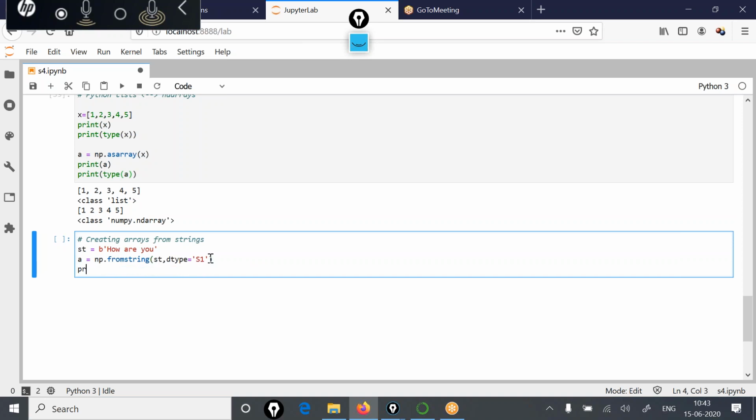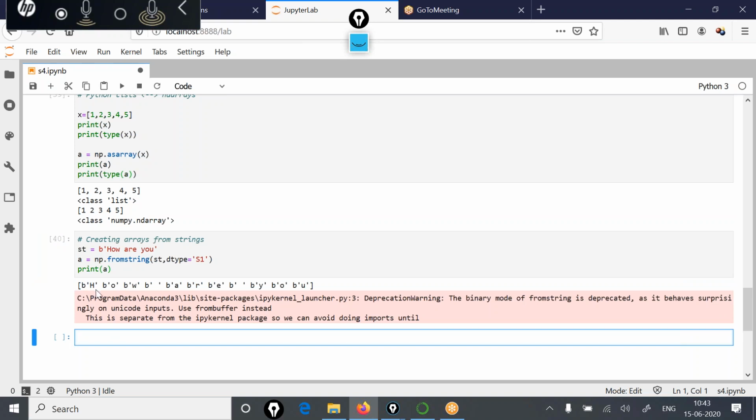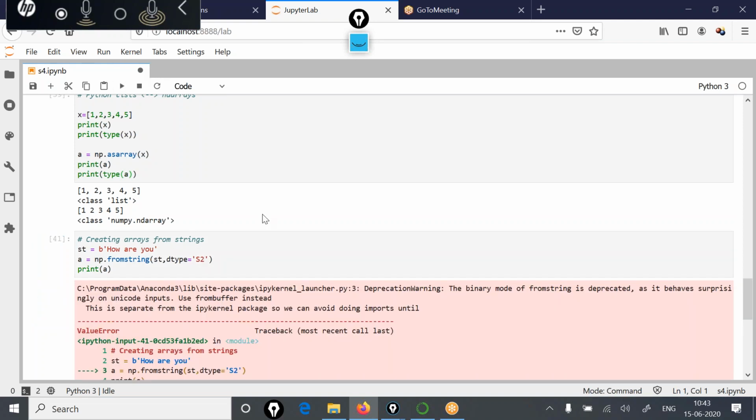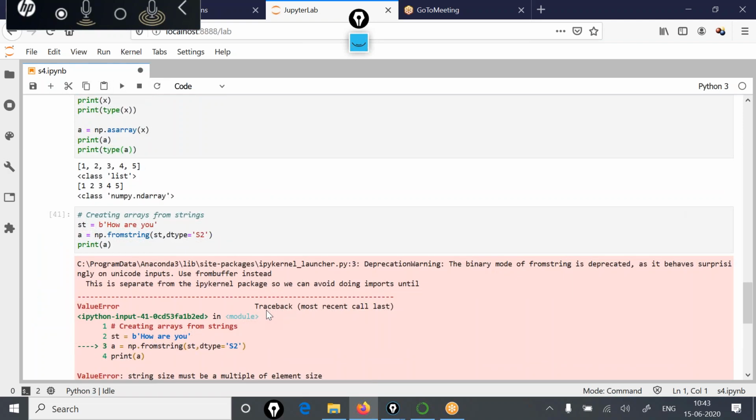If I print A now, because the data type is one character at a time, H has been moved to the first position, O to the second position, and W to the third position. This is how the array of characters gets created. But if you mention the data type as S2, now two characters would be stored in one position.